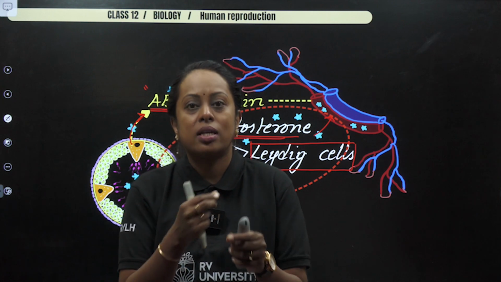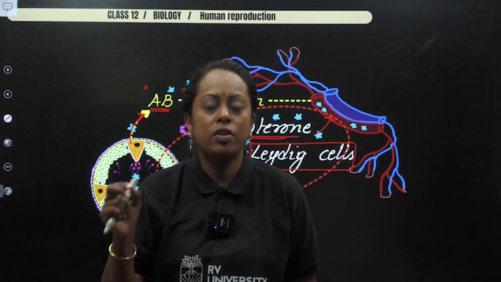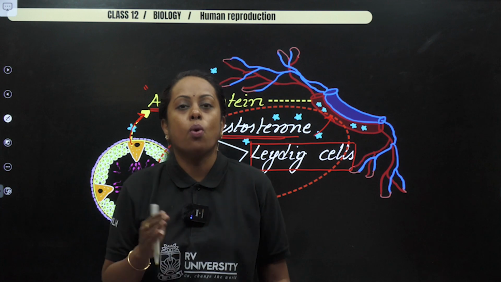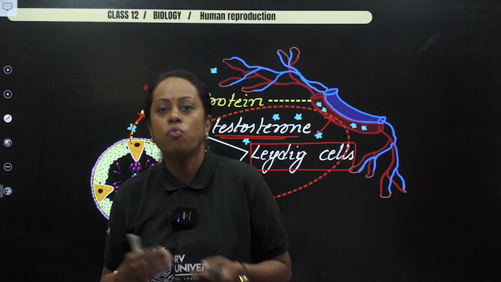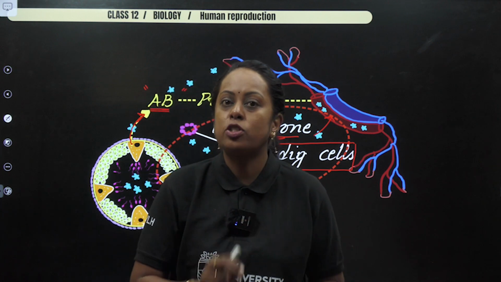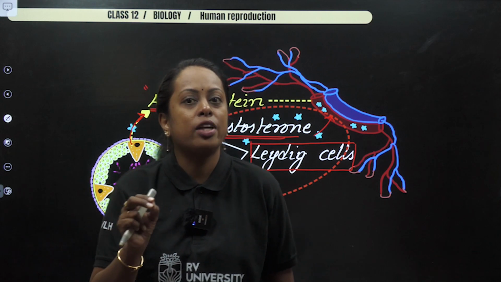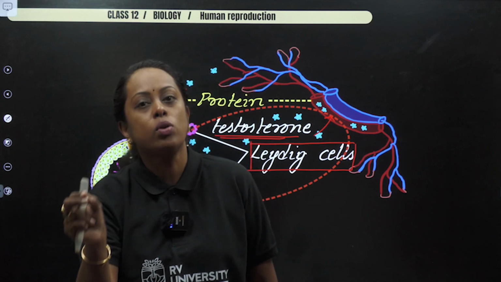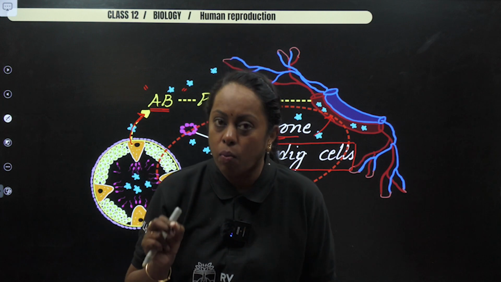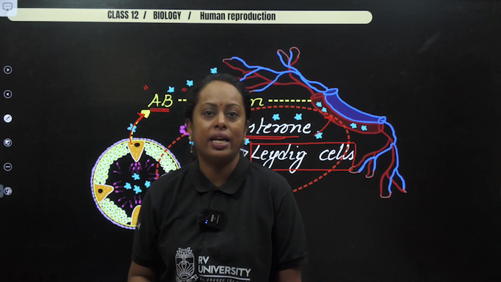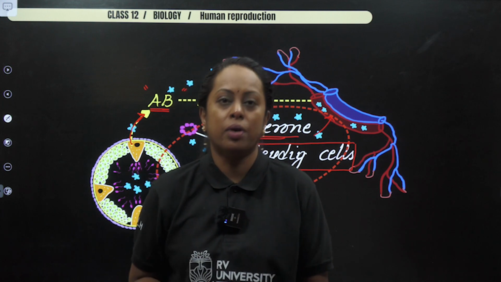So when it breaks, there is a protrusion which is seen, known as Adam's apple. So what happened? There's a change in their voice. They had a high pitch voice, but after the breakage of the cartilage, it is now low pitch. So change in the voice of the male individual indicates the male has attained puberty.